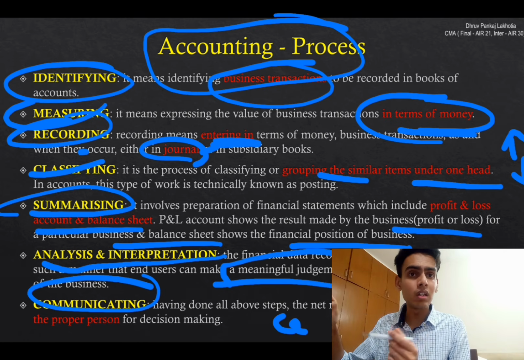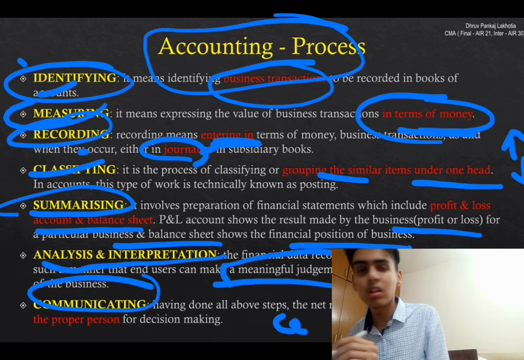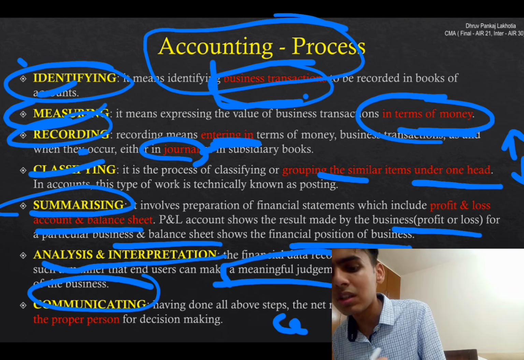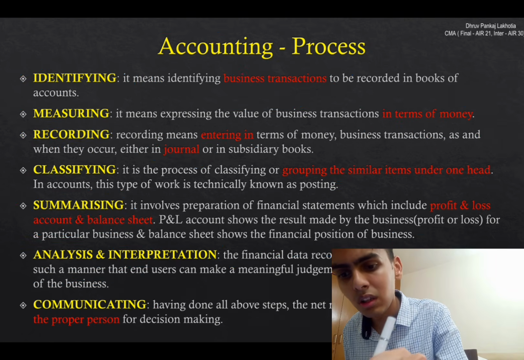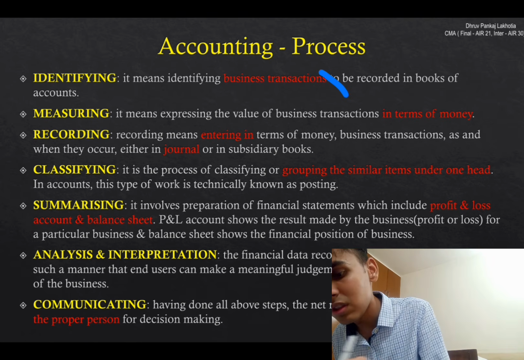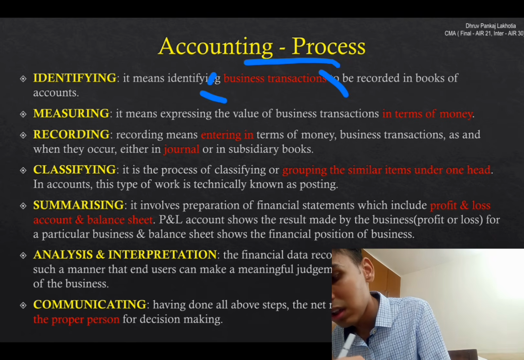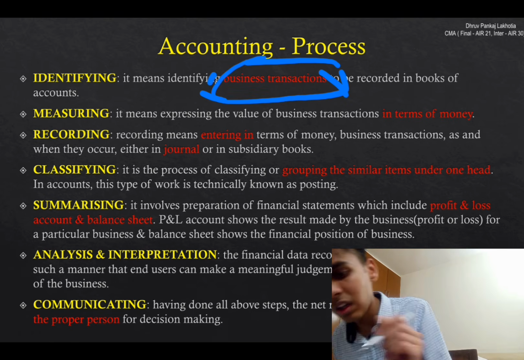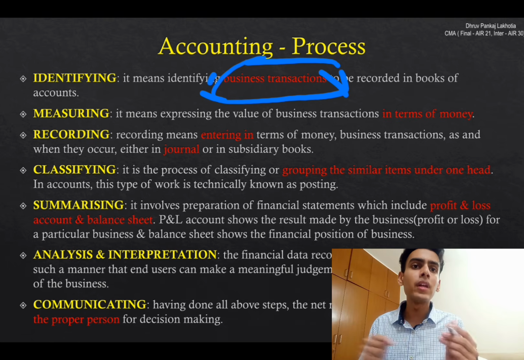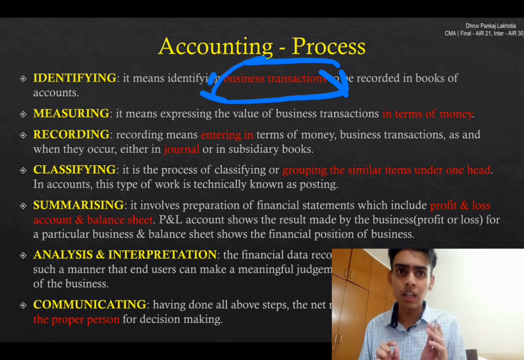What do we do with that art? We identify transactions, right? What transactions do we identify? We identify business transactions. We're going to identify all the business transactions. Okay, what do we do now? After identifying those transactions, we're going to measure that in money, right?